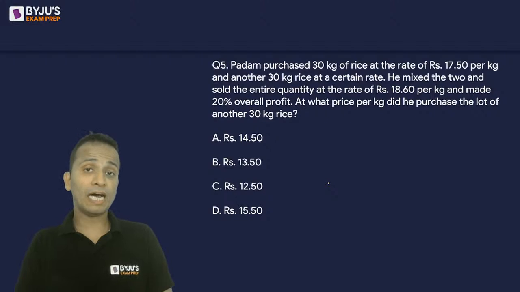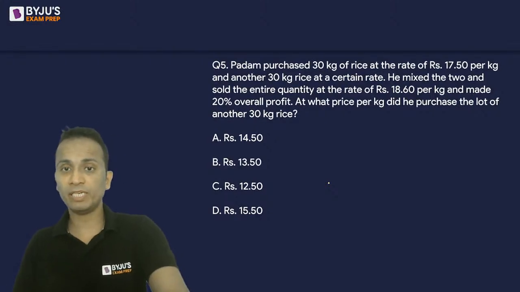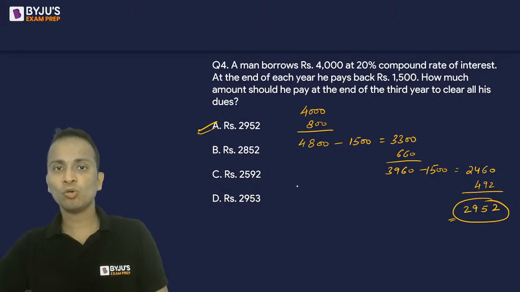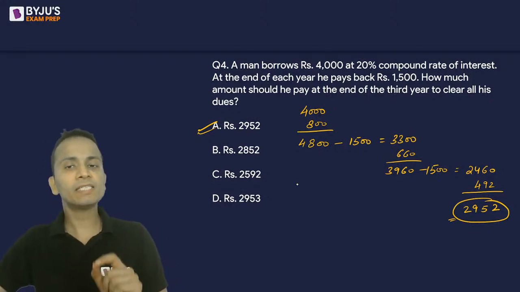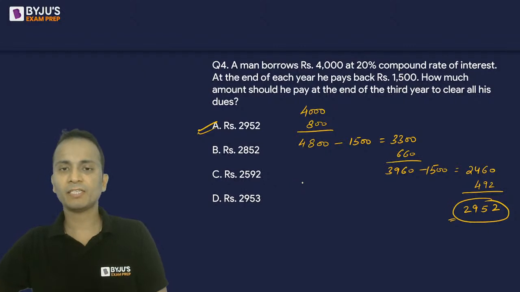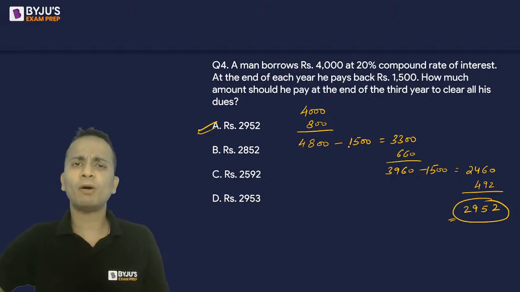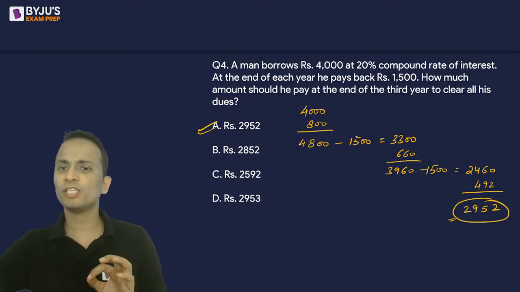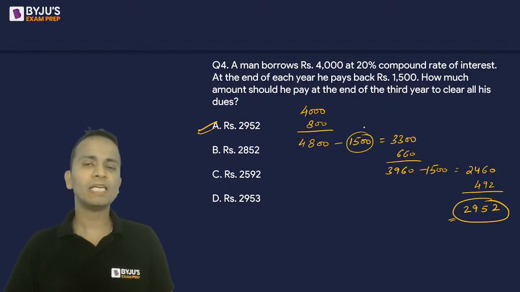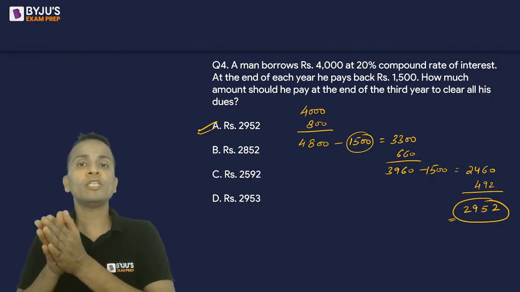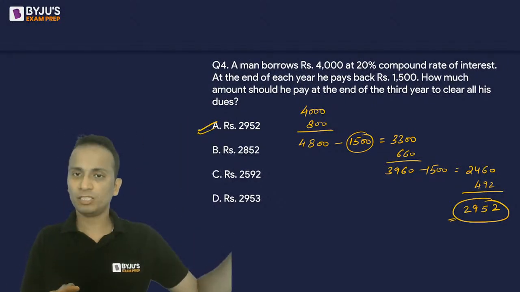No, Virendra. In the last case, it was not following the simple interest case. I'll tell you why. I'll take you back. He is repaying some money, right? So what is the logic of compound interest? In compound interest, there is no repayment. Basically, in compound interest, the interest is calculated on the current value, not the principal.